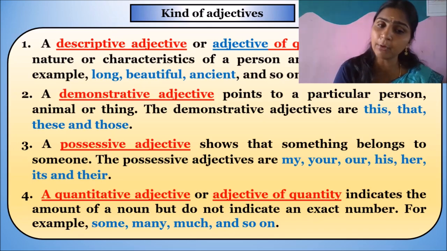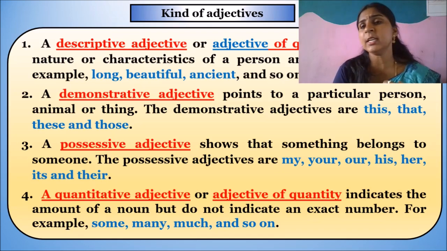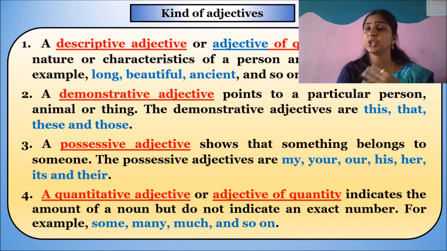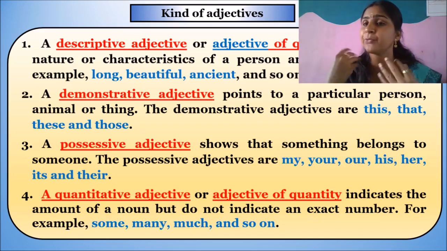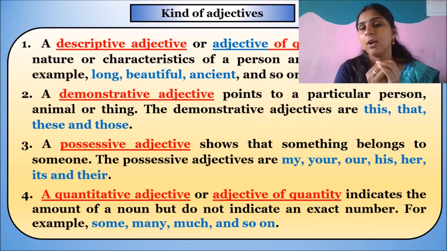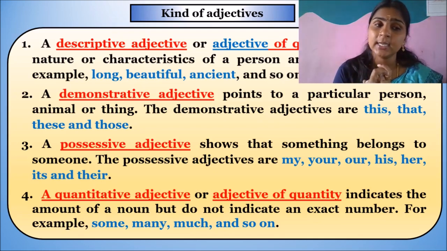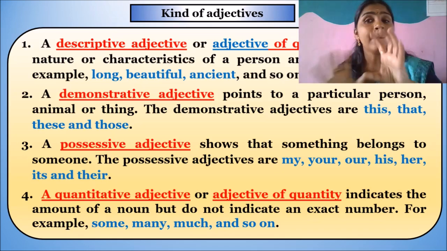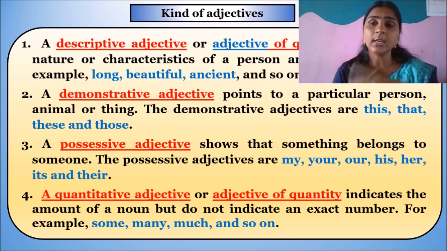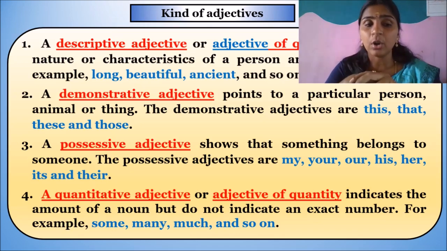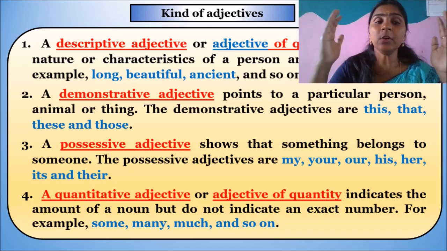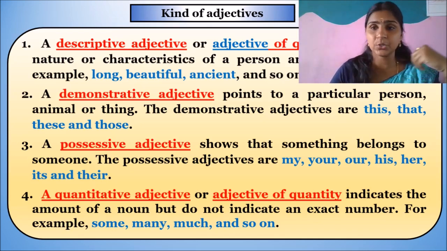Today, only few people came to school. He is having much more things. Much more, many, some, less, few, little. All these words which indicate the amount or quantity of something are called quantitative adjectives. Understood, students?